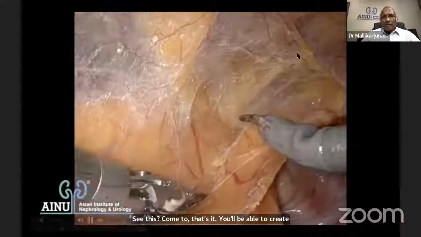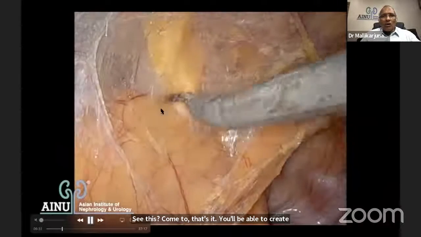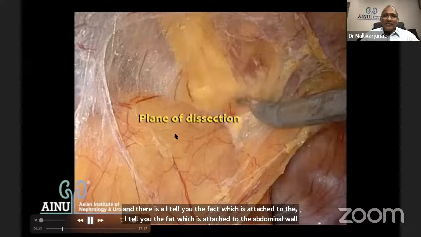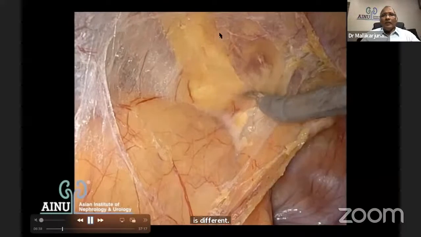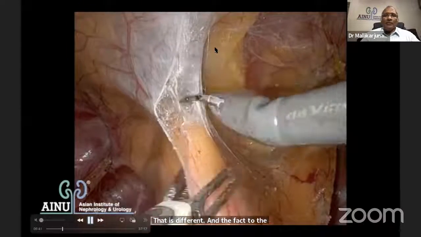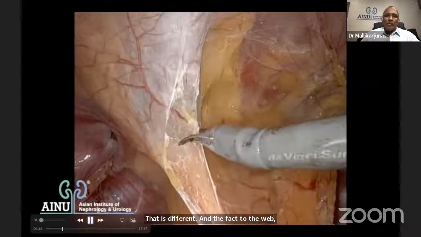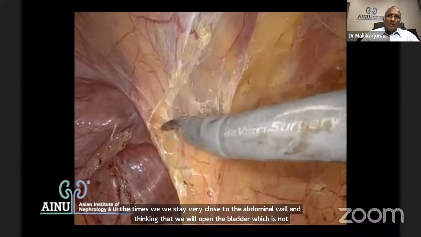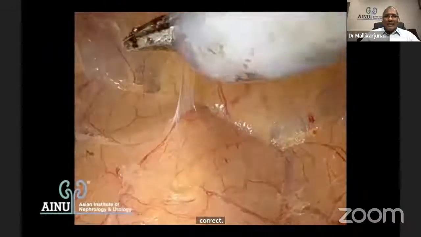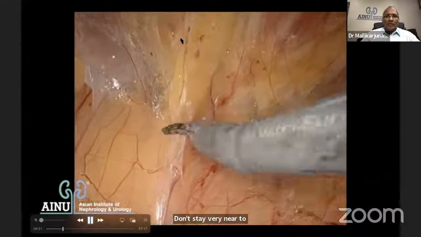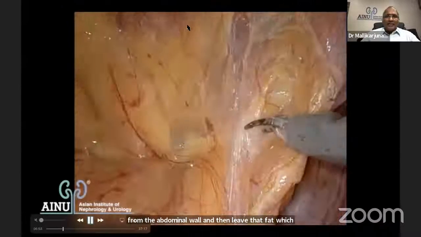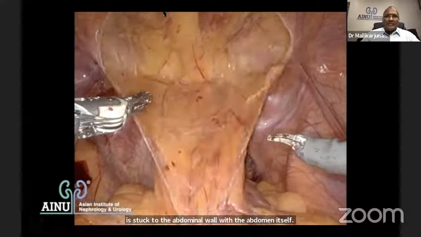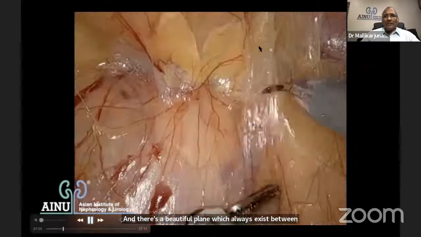And I tell you, the fat which is attached to the abdominal wall is different. See this? That is different, and the fat on the bladder is different. That's the plane of dissection between them. Majority of the times we stay very close to the abdominal wall, thinking that we will open the bladder, which is not correct. Don't stay very near to the abdominal wall. Stay away from the abdominal wall and leave that fat which is stuck to the abdominal wall with the abdomen itself. There's a beautiful plane which always exists between them, and you enter that plane and start growing after having a traction.